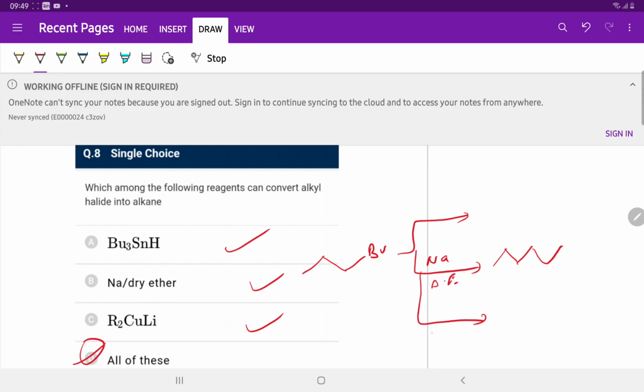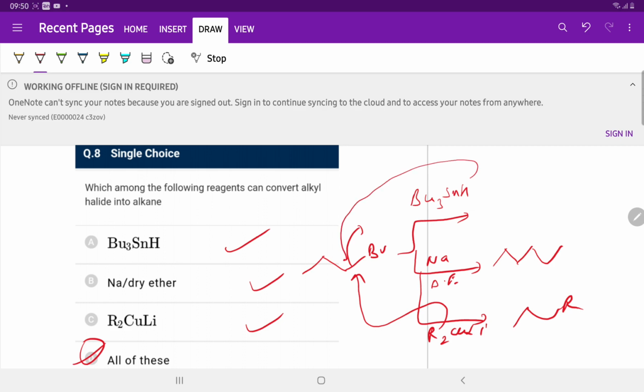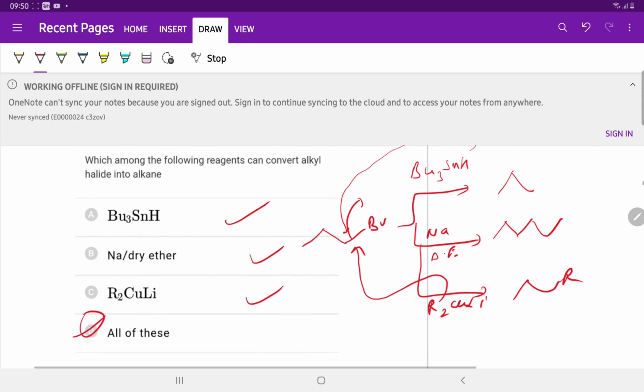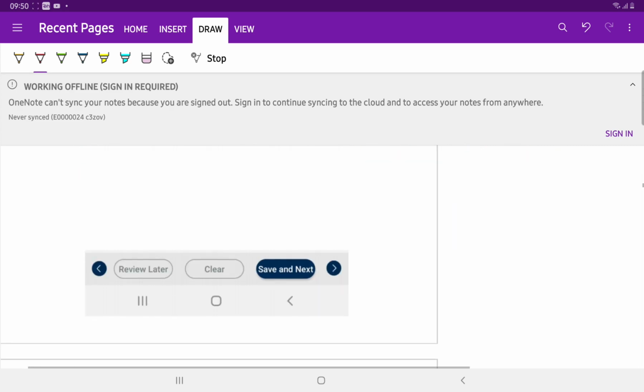In Gilman reagent, the Corey-House reaction, R minus attacks this carbon and the product is this. And with Bu3SnH, H minus attacks this carbon, so the product is propane. All of these convert alkyl halide into alkane.